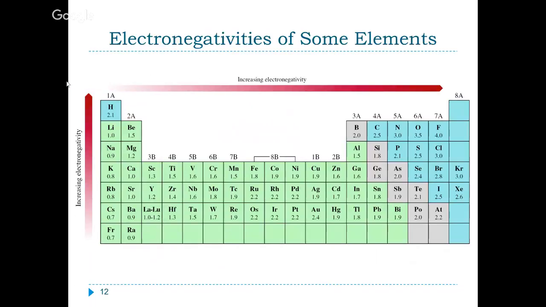As we have been looking at trends in Chapter 7, we can look at the trend here with electronegativities, and we show that as you go from bottom to top and left to right, we increase our electronegativity. So the closer you are to fluorine, the more likely you are to pull on electrons in a bond, which hopefully makes sense because we've talked a lot about how metals want to give up their electrons. So it wouldn't make sense if the electrons were closer to the metals, right? Non-metals want the electrons, metals want to give them away.